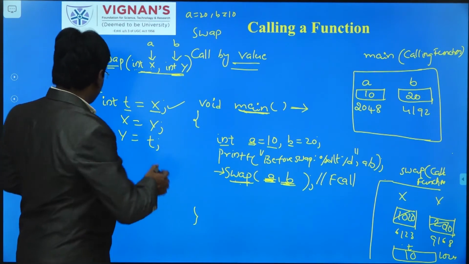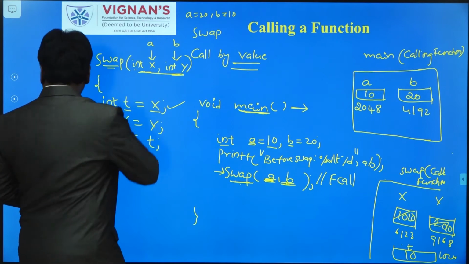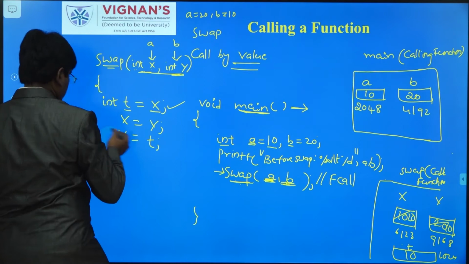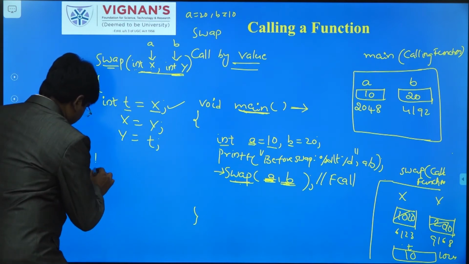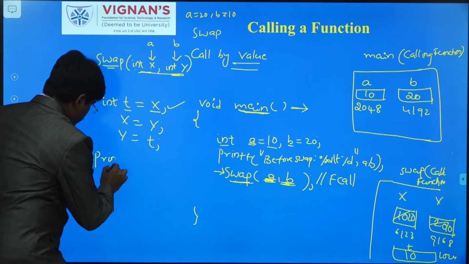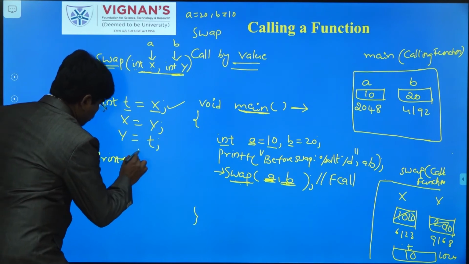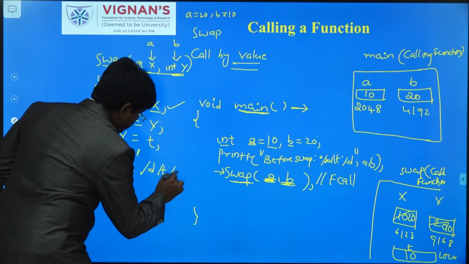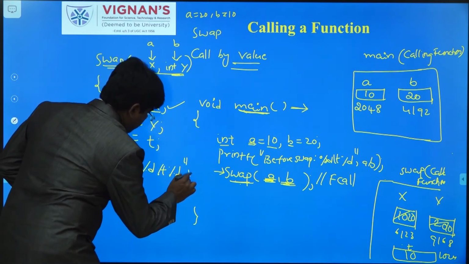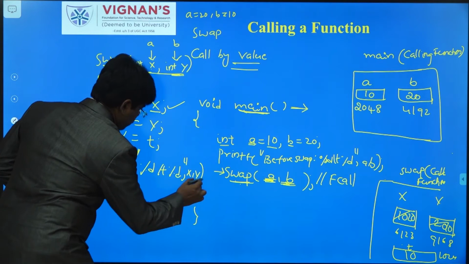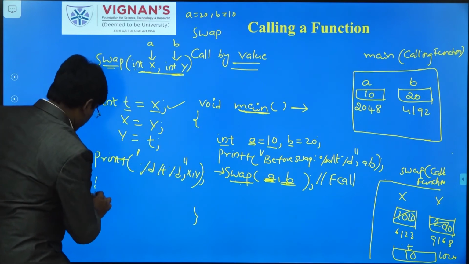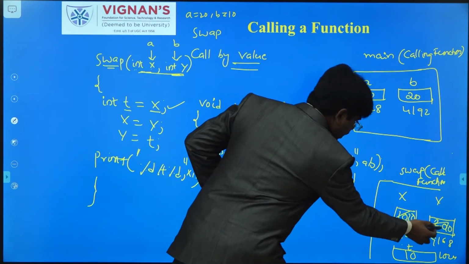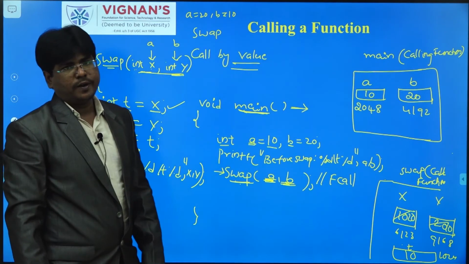Whenever the processing statements have completed, the next statement I am going to write here is printf, percent d, backslash t, percent d, comma x comma y. If I write like this, the swapped values of x comma y, that means x value 20 and y value 10, will be displayed.